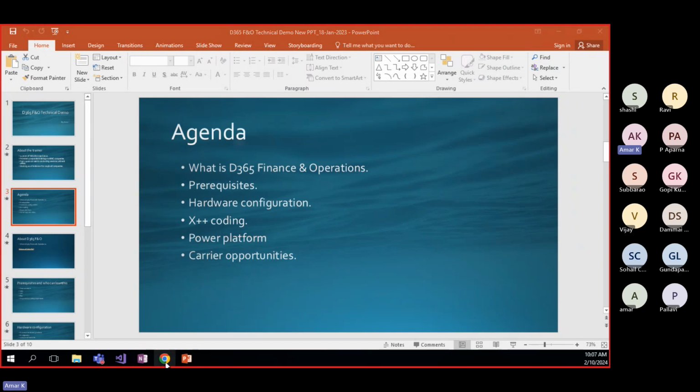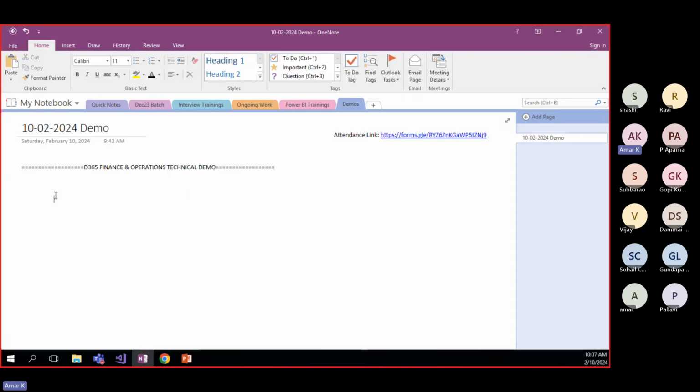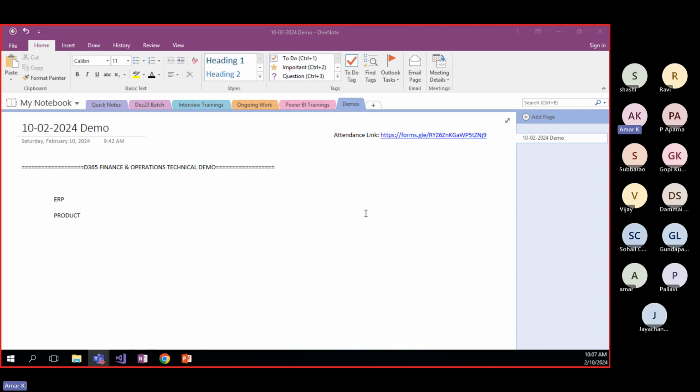Let's go through my notepad. Dynamics 365 is an ERP, Enterprise Resource Planning. Why are we using this? What is the difference between other programming technologies and our ERP? Here we are working on only a single product, and this product is given different customizations based on the customer. I will give one simple example so you can easily understand.